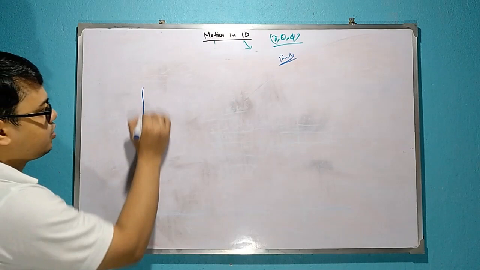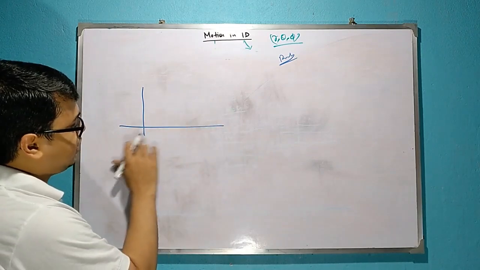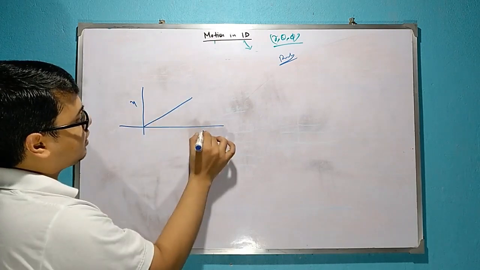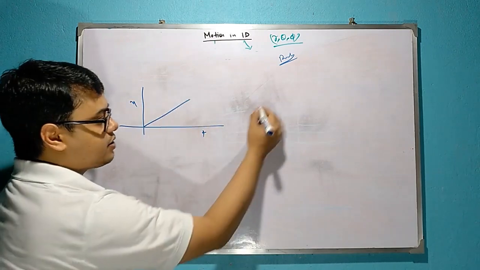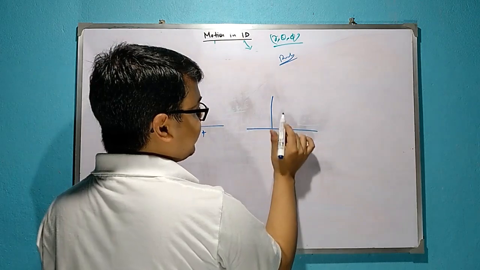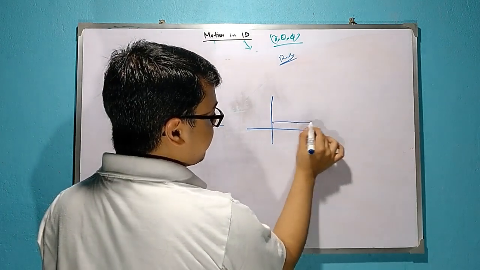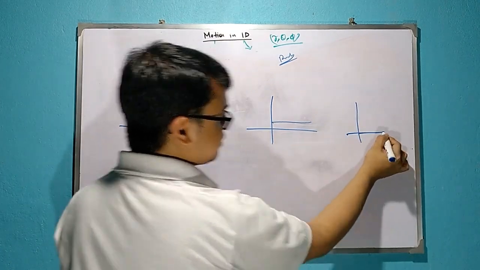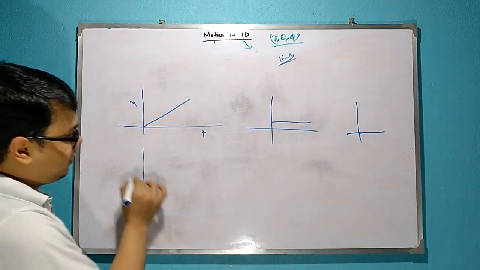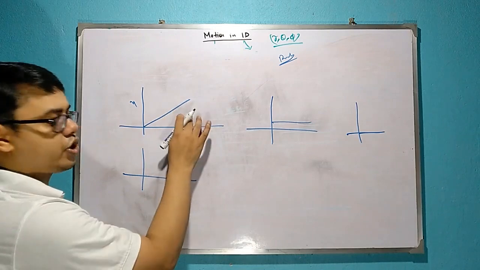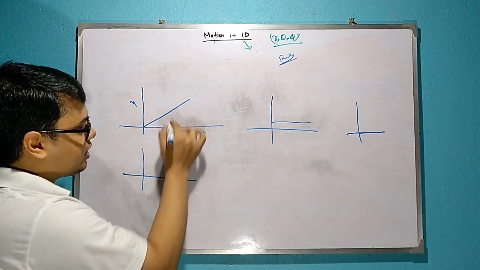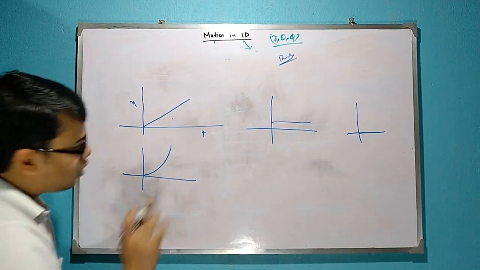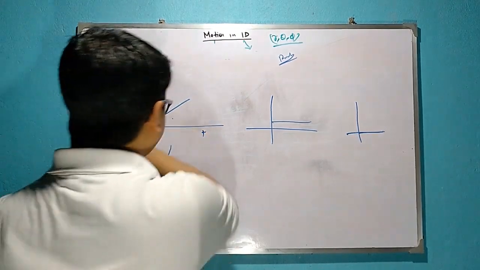So just to have a hint, let's look here. Suppose if the xt graph looks like a straight line, then its vt graph looks like a straight line parallel to the t axis, and its at graph is the x-axis itself. Similarly, if it is a non-uniform motion, then its rate of change is not the same, which means there will be a curve. So curves are possible. There are 4 possible curves.